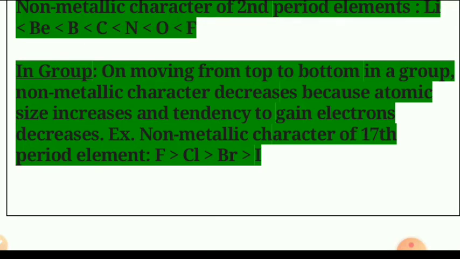It is more non-metallic than iodine, but iodine, though it is a non-metal, shows some metallic character because from top to bottom this non-metallic character decreases.